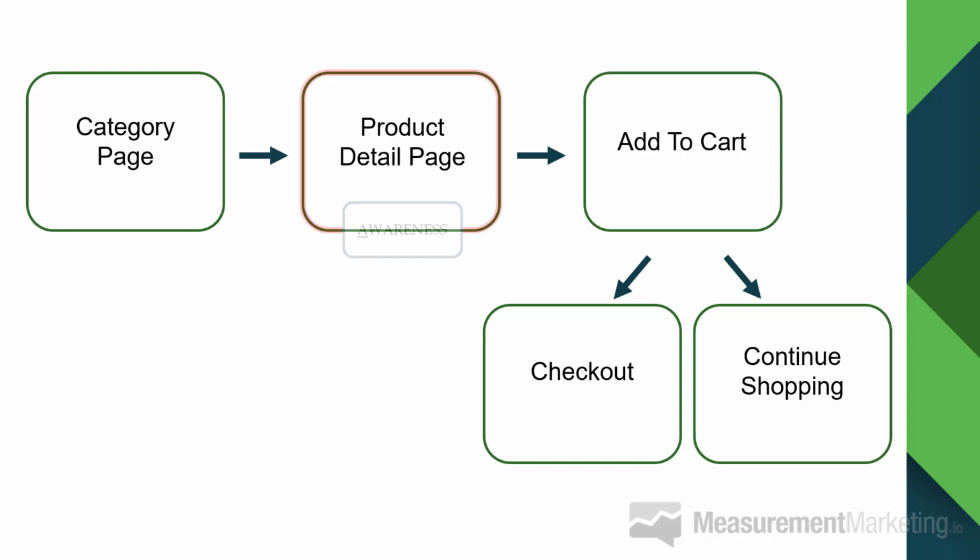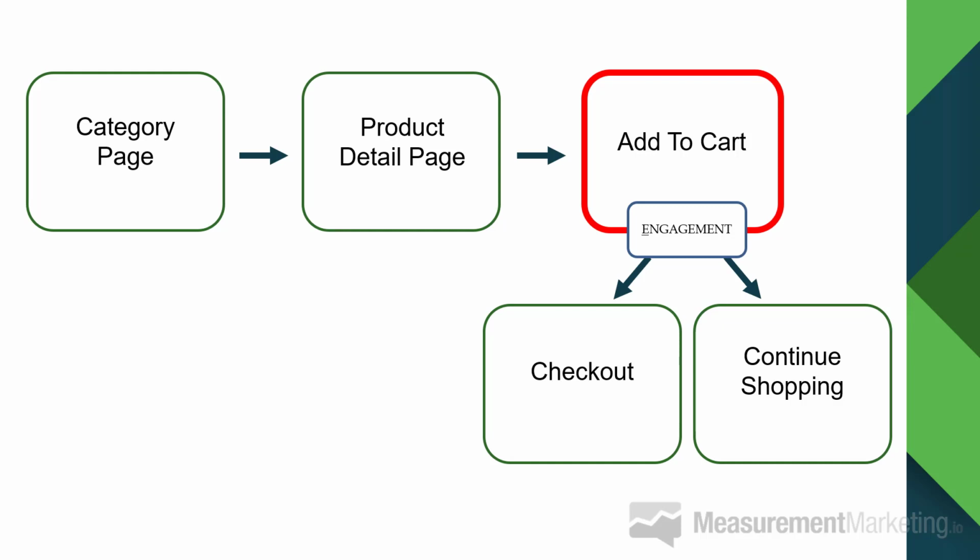But now think about this. That product detail page is actually an awareness goal. So you would set that up as a goal, and that would be your awareness goal. Your completion goal, in this case, is the checkout. And then in between those two, you have the engagement of the add to cart. So that could be a click that you could track as add to cart, or maybe somebody sees the actual cart page as an engagement goal. And you would set all three of these in your Google Analytics or a platform like that.